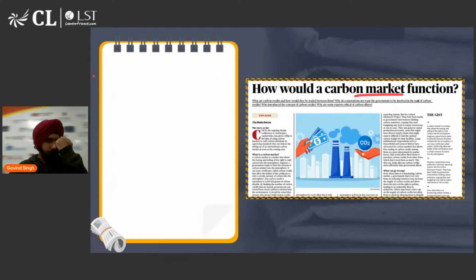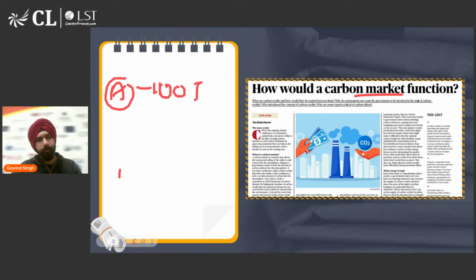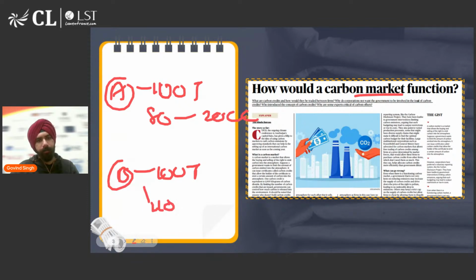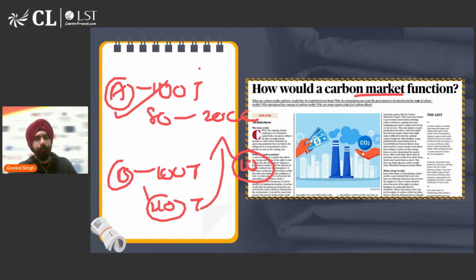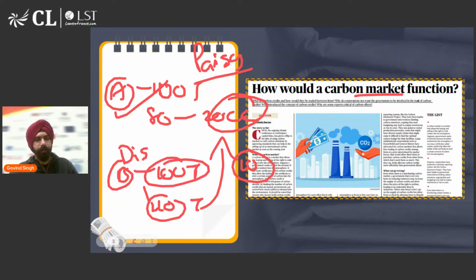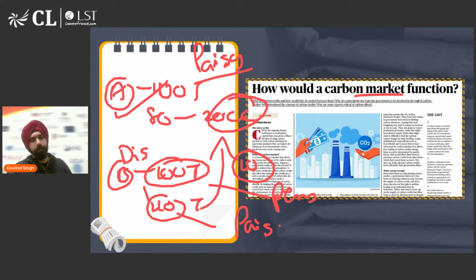अरे यार देखो, मैं यही बता रहा था कि there is a country A which has let's say 100 ton की limit. There is a country B also has 100 ton की limit. इन्होंने 80 ton किया, so they got 20 carbon credits. इन्होंने 110 ton किया, so they purchased 10 carbon credits. इस country को incentive मिला कि कम करेंगे तो पैसा मिलेगा, because बेच सकते हैं इन carbon credits को. इस country को disincentivize किया कि अगर आप limit exceed करोगे तो या तो penalty दो या फिर पैसे खर्च करके आप खरीदो extra carbon credit. So this is how a carbon market functions, and उसके limitations भी मैंने आपको बता दिए.